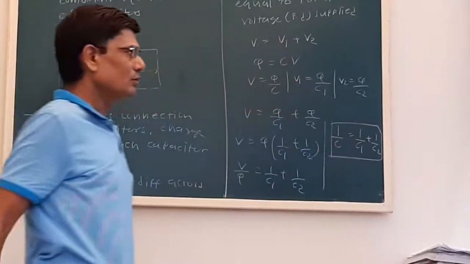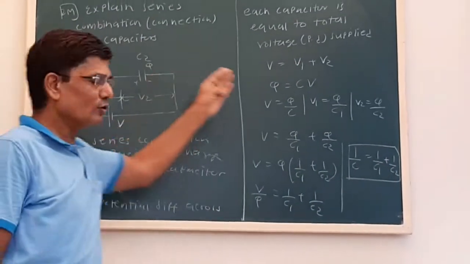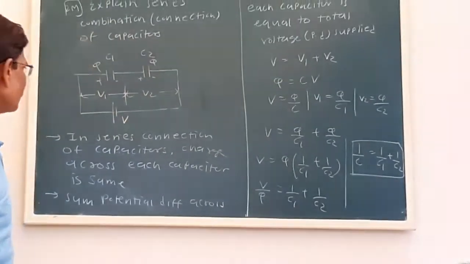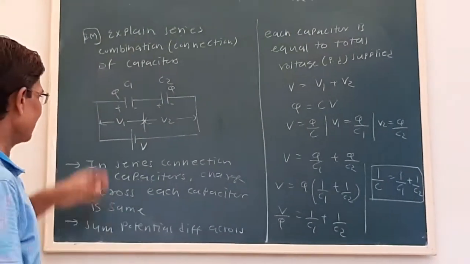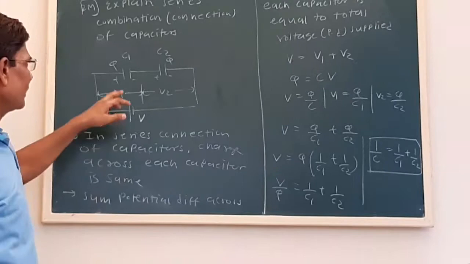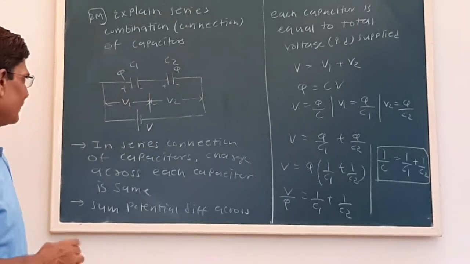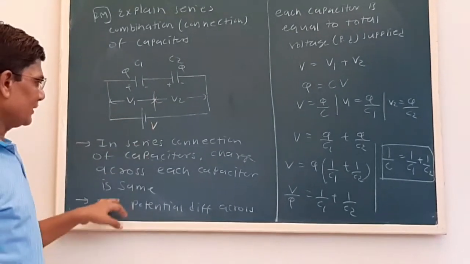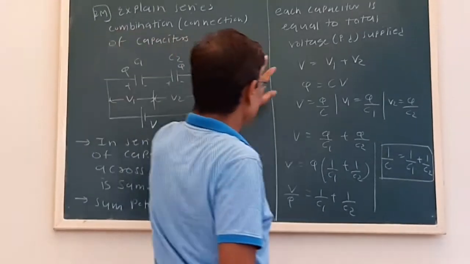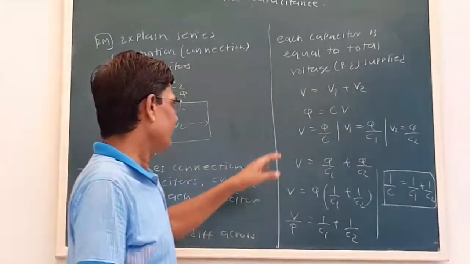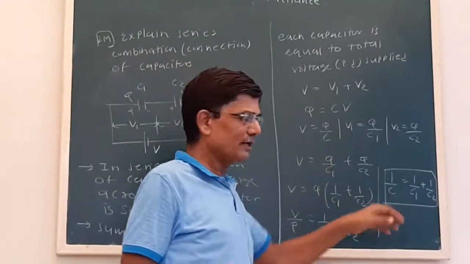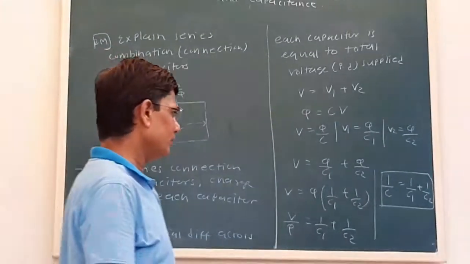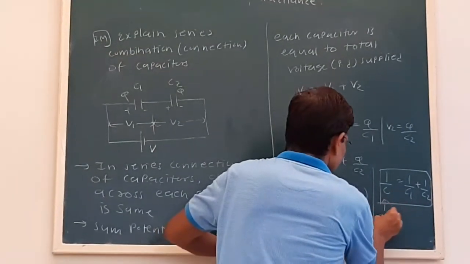Now this can be written for n number of capacitors also. So this is about the series connection of capacitors. Here the charge across each capacitor remains the same, and the sum of the voltages across each capacitor is equal to the total voltage supplied. We can substitute the values and we get the value of the equivalent capacitance.